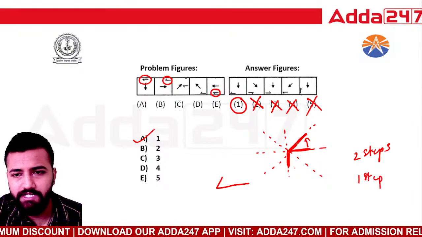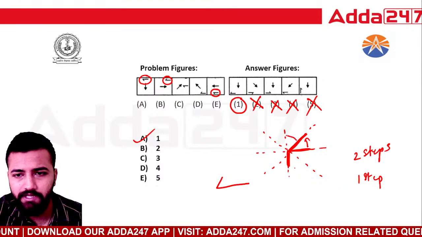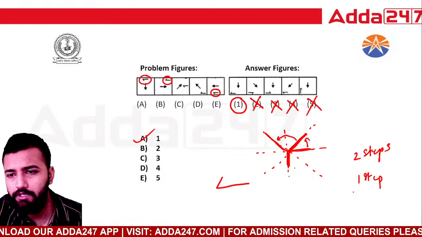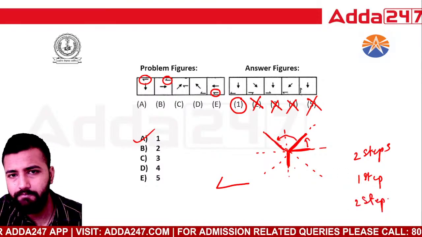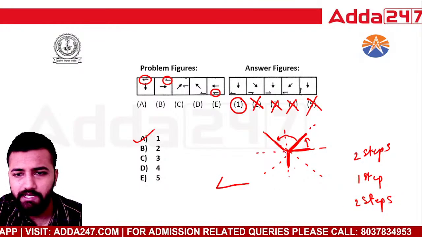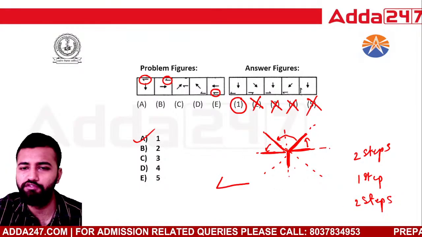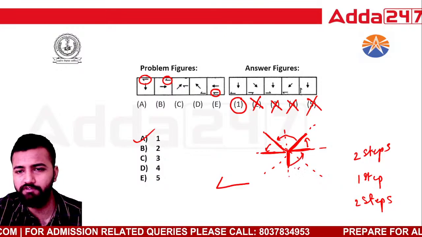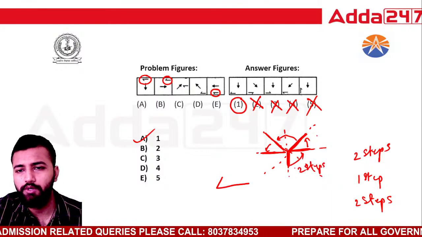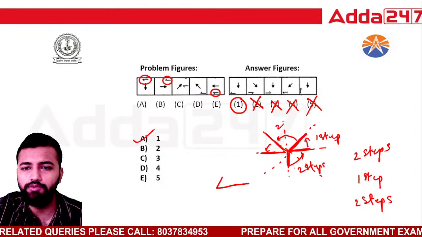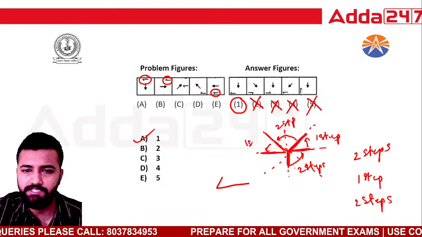Then at fourth it has come out here, right? 1 2, 2 steps again. Okay, and then 1 step. Acha, I got it. So 2 steps, 1 step. This is how the sequence is going on. 2 steps, 1 step, 2 steps and 1 step, right?